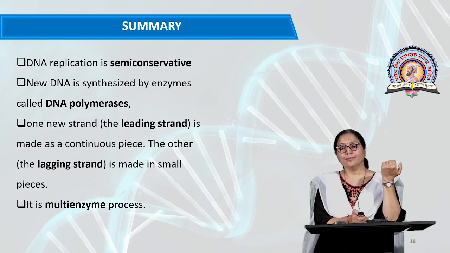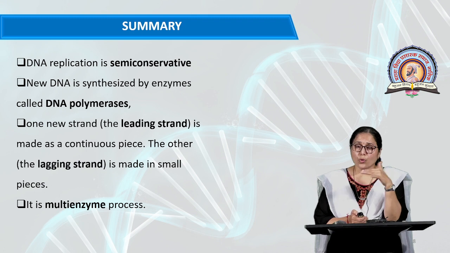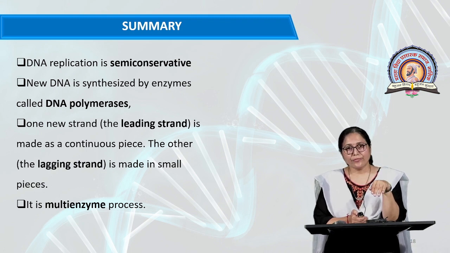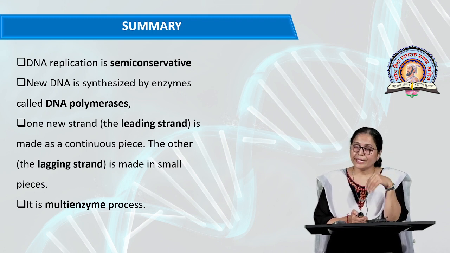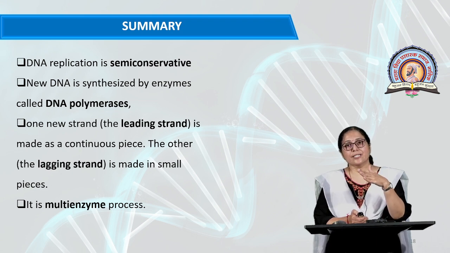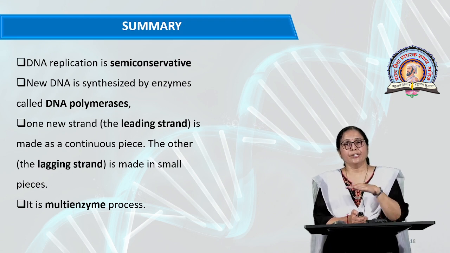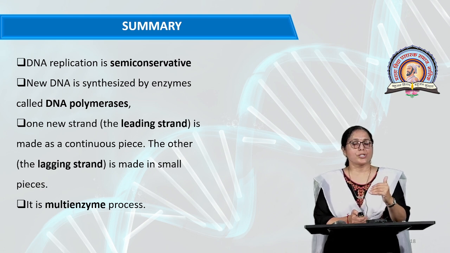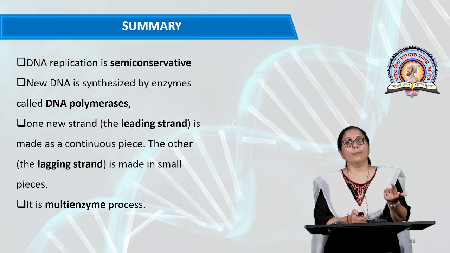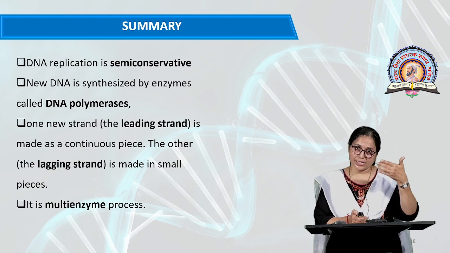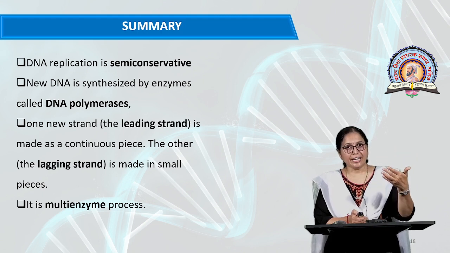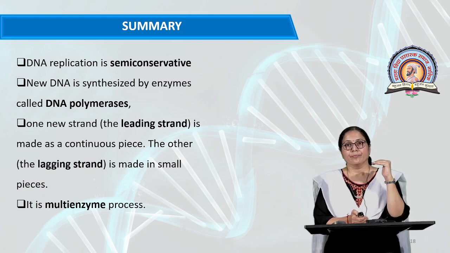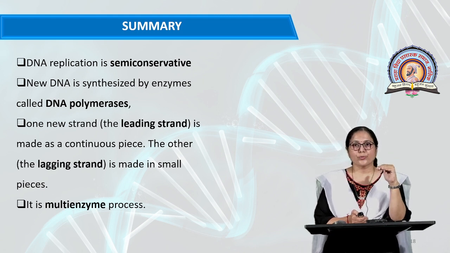So this is the summary: DNA mostly replicates in the semi-conservative manner. It is a multi-enzymatic process. It takes place in 3 steps: initiation, elongation and termination. Initiation again has 2 steps: formation of the pre-priming complex and primer synthesis. The pre-priming complex involves DnaA, DnaB, DnaC, HU protein, SSB protein, ligase and topoisomerase.